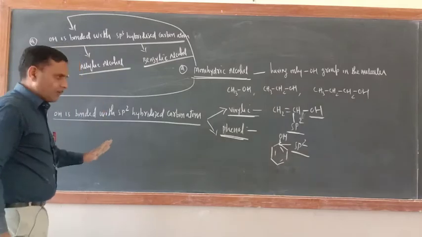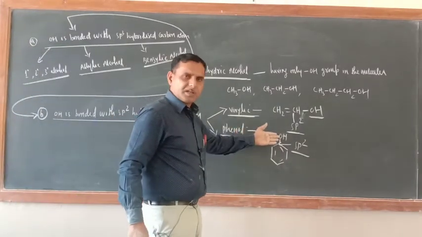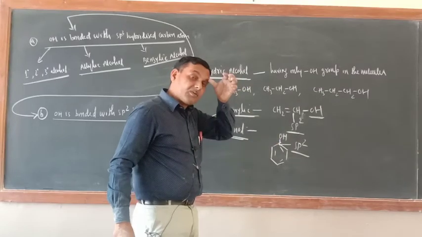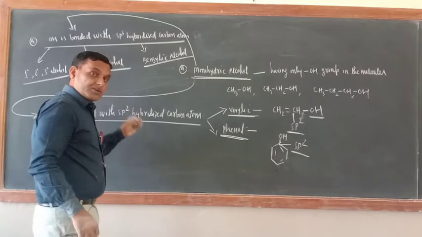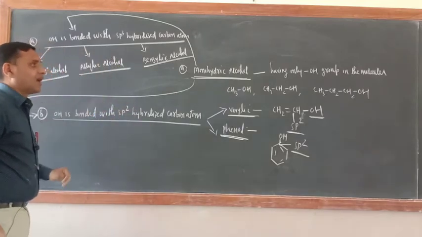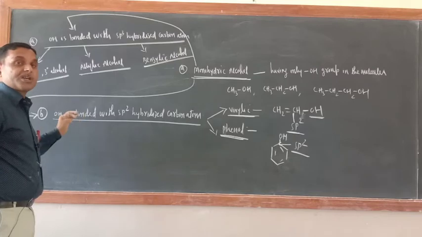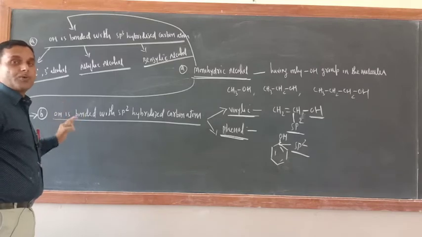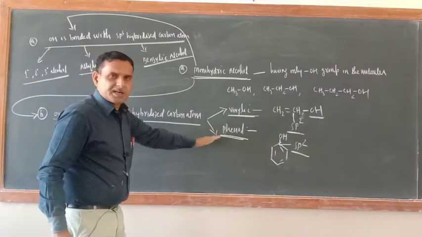No problem at all. So this is also monohydric only. Only 1 OH is there, correct or not? So this is the monohydric alcohol classification on the basis of hybridization state of the carbon atom to which OH is bonded. If OH is bonded with sp2, this is the condition.